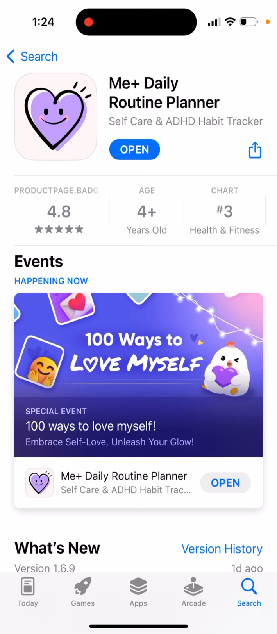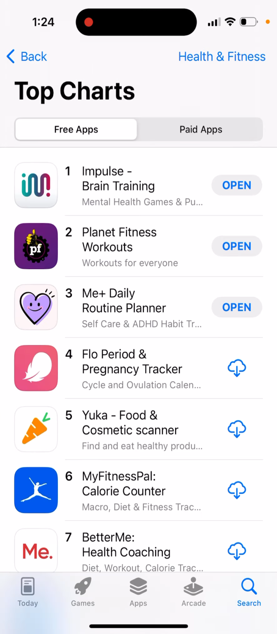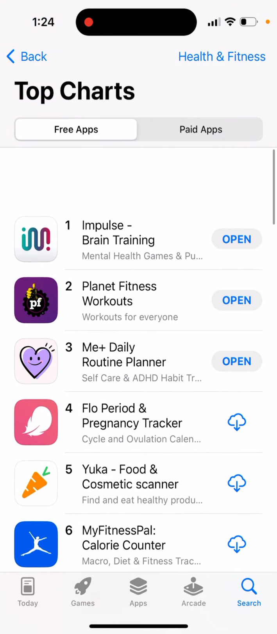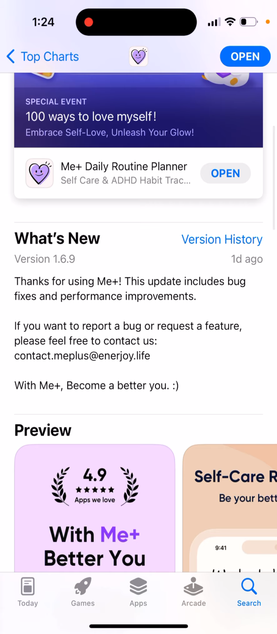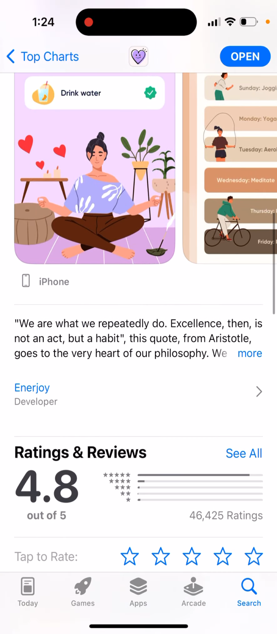So how to use the Me Plus app, also called Daily Routine Planner. It's one of the top self-care apps out there. As you can see, it's really high in the charts in the US App Store. So what is this app about? You can just read some details.